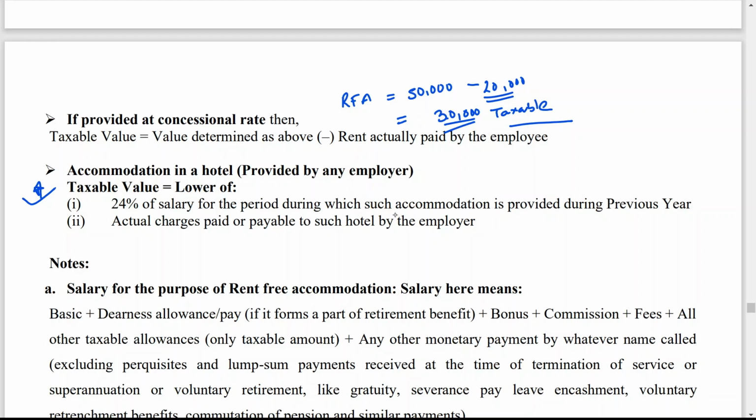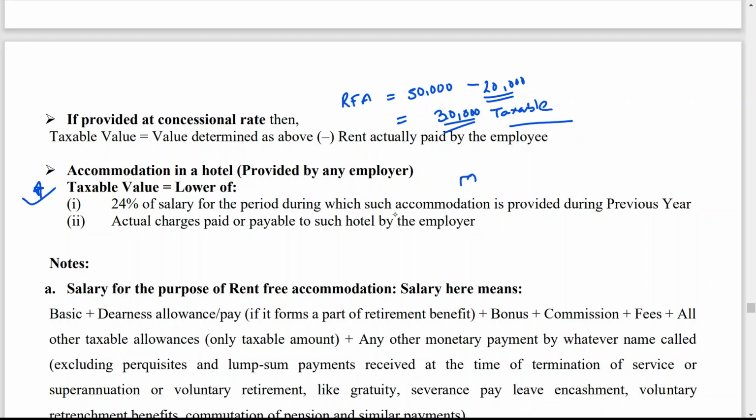So let us say accommodation is provided for 2 months. So now you have to find out the salary for 2 months, and then you have to take 24% of it, and the actual charges paid, whichever is lower, that will be considered as your value of perquisite if accommodation is provided in a hotel.